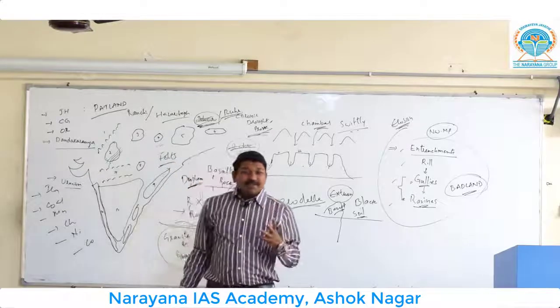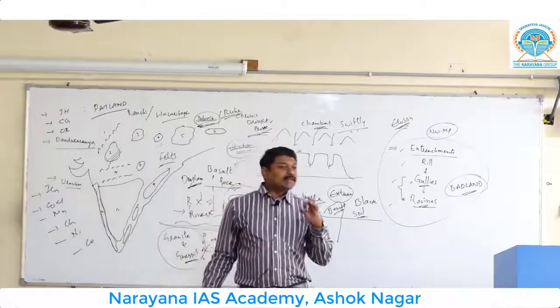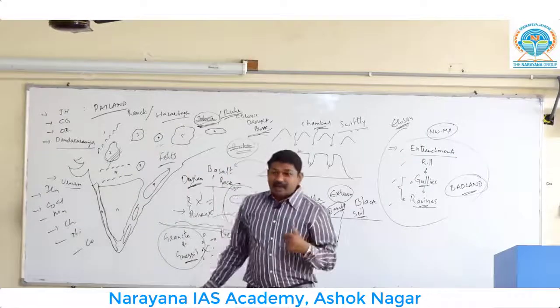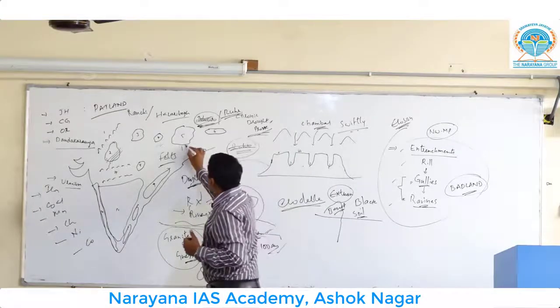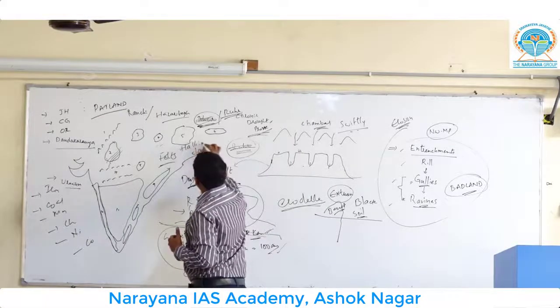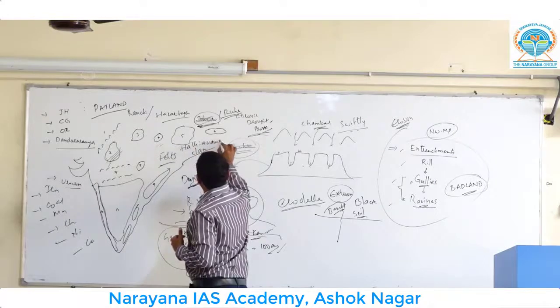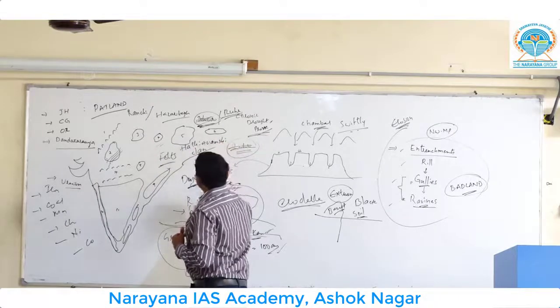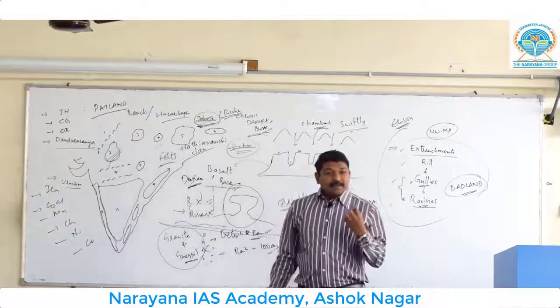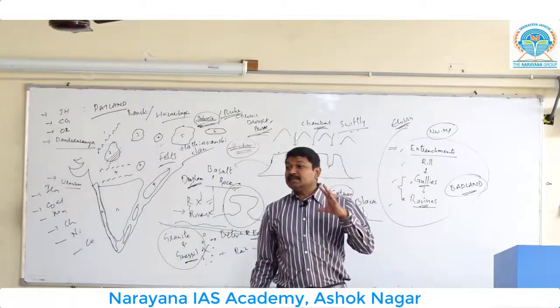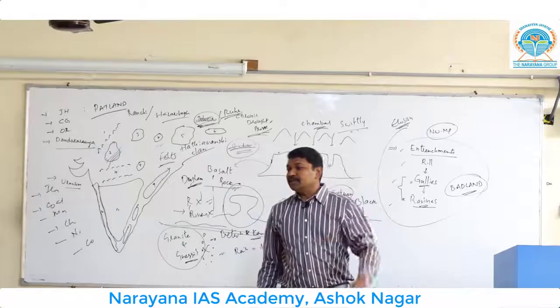There was a clan called the Hatiya Vanshi clan. Write down this one, Hatiya Vanshi. The clan called Hatiya Vanshi, these people constructed 36 forts in this region.